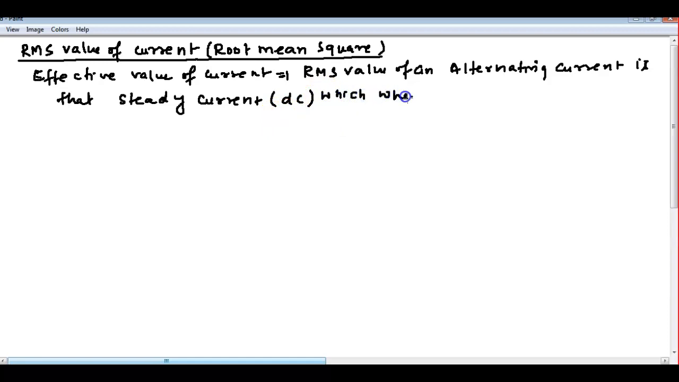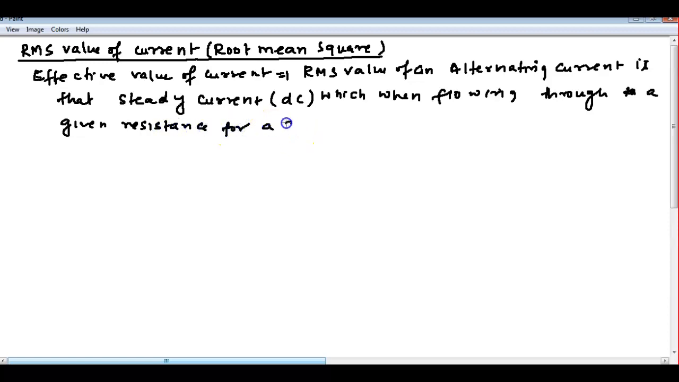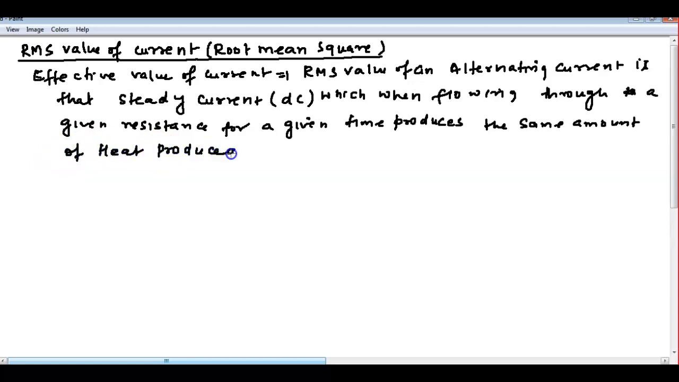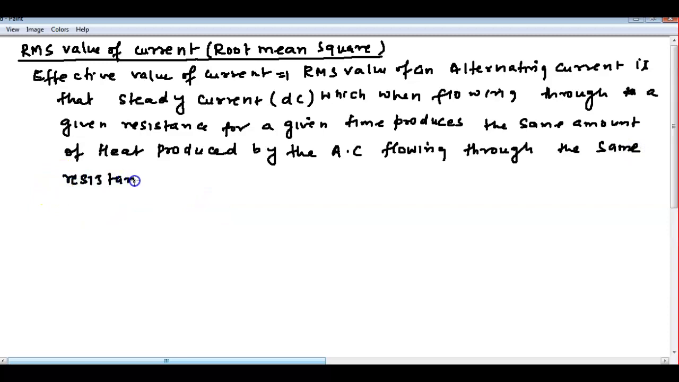which, when flowing through a given resistance for a given time, produces the same amount of heat produced by the alternating current flowing through the same resistance for the same time.